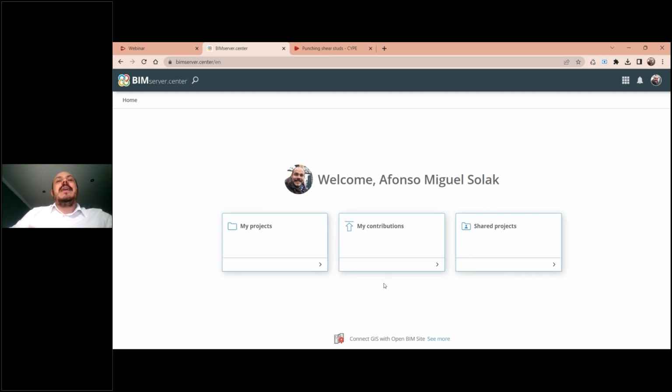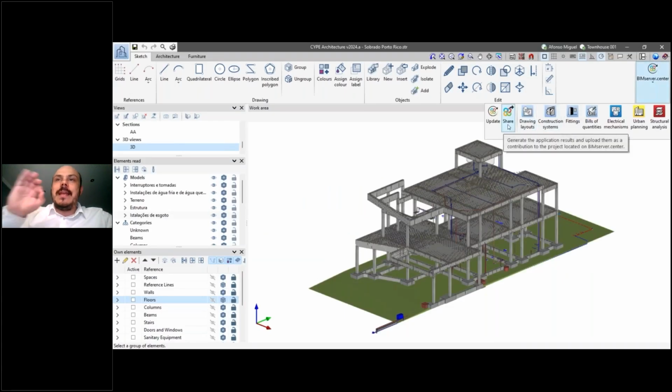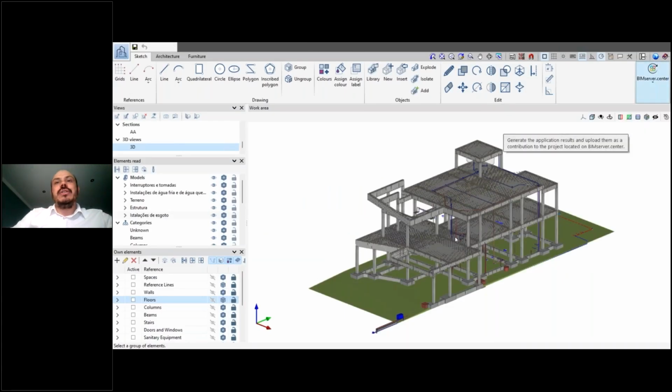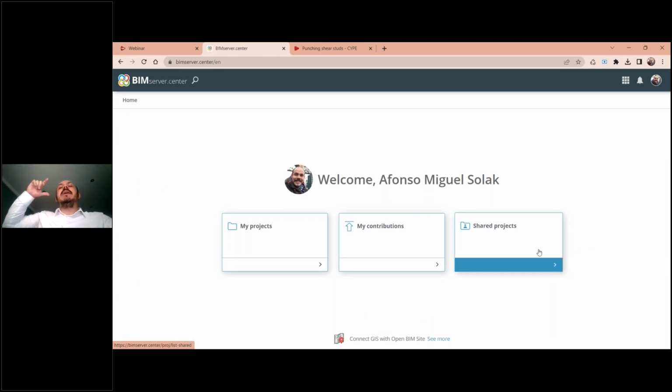It means each time that I click on the share button and send a contribution to BIMserver.center, one new item will be created inside of this folder. And I also can see here those projects that were created by someone and where I was invited to work with them.